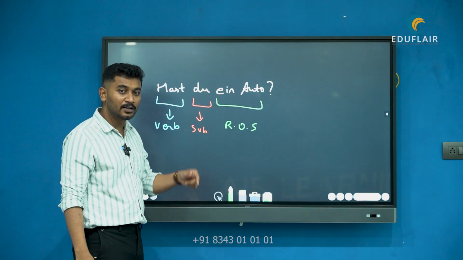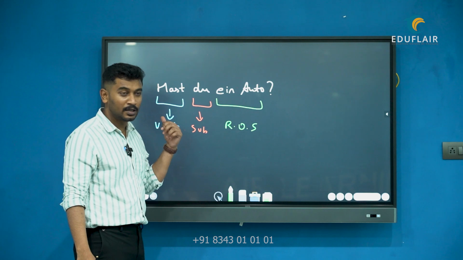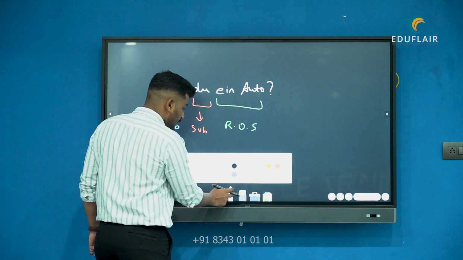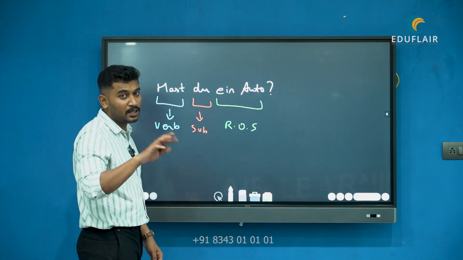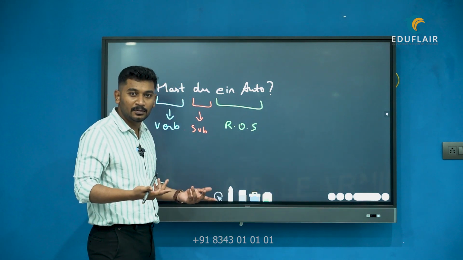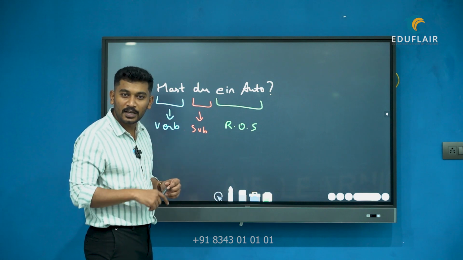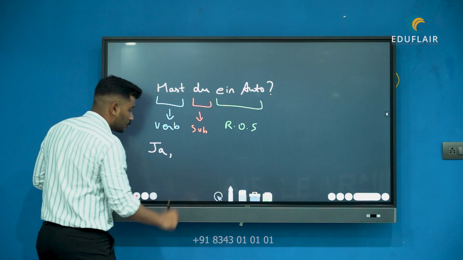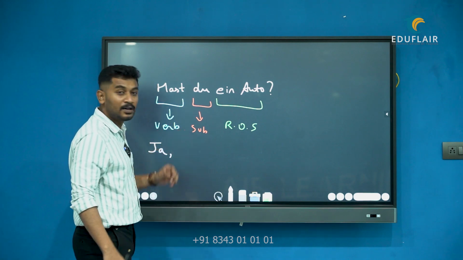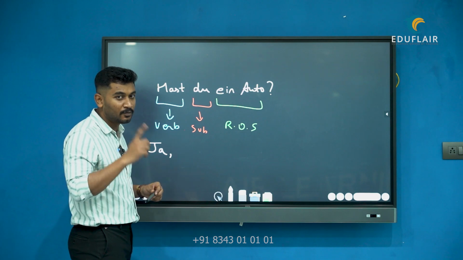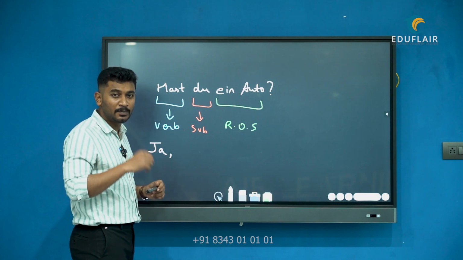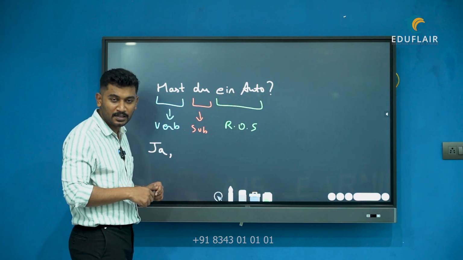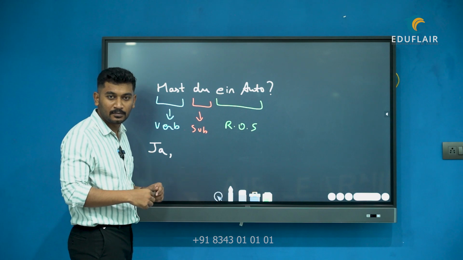Now as we learned in a statement sentence, suppose I want to answer this question. What we have to do, guys, is at first say yes or no. Now I have money, I have a car, so I want to say yes. So what I will say is ja, comma. Now a statement sentence will come into the picture, which we have already learned. For a statement sentence, the structure was subject, verb, rest of the sentence. Now suppose I am answering it.